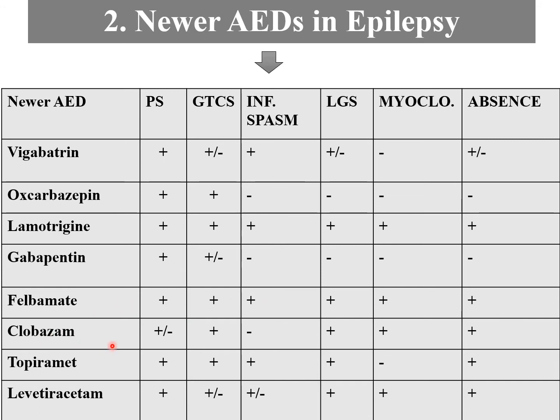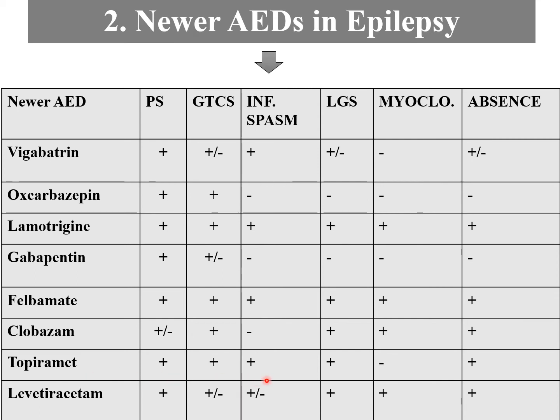Clobazam and clonazepam we use as add-on therapy. After the first-line anti-epileptic drug, if the patient has not responded to 2 trials of anti-epileptic drugs, then as add-on therapy we prefer clobazam and clonazepam. These are benzodiazepines and very effective. They are effective against partial seizure and GTCS, not effective for infantile spasm, but effective for Lennox-Gastaut, myoclonic and absence seizure.